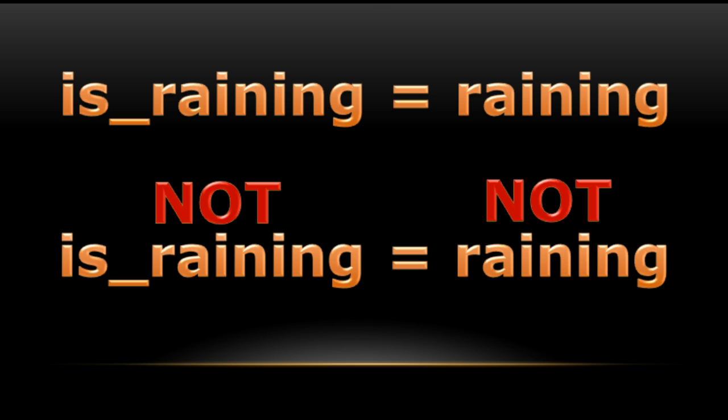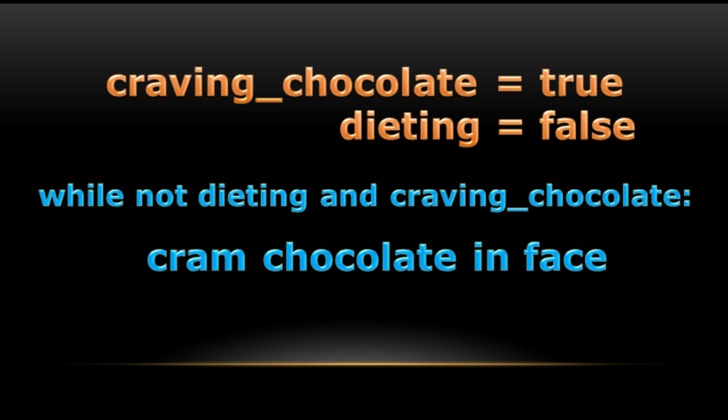Let's try another one. First, let's make a couple of variables and give them values. Craving chocolate equals true, dieting equals false. So while not dieting and craving chocolate, cram chocolate in face.